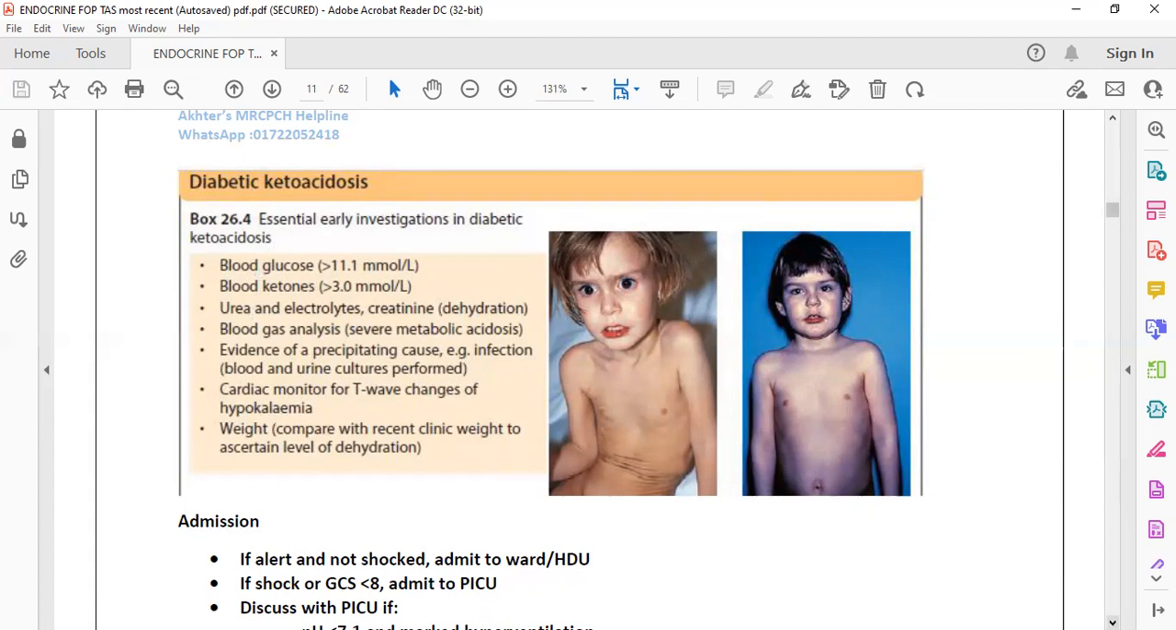Usually diabetic ketoacidosis presents like gastroenteritis, with severe abdominal pain. The patient has severe abdominal pain and sometimes diarrhea, but the patient is very dehydrated. So we initially think of that patient